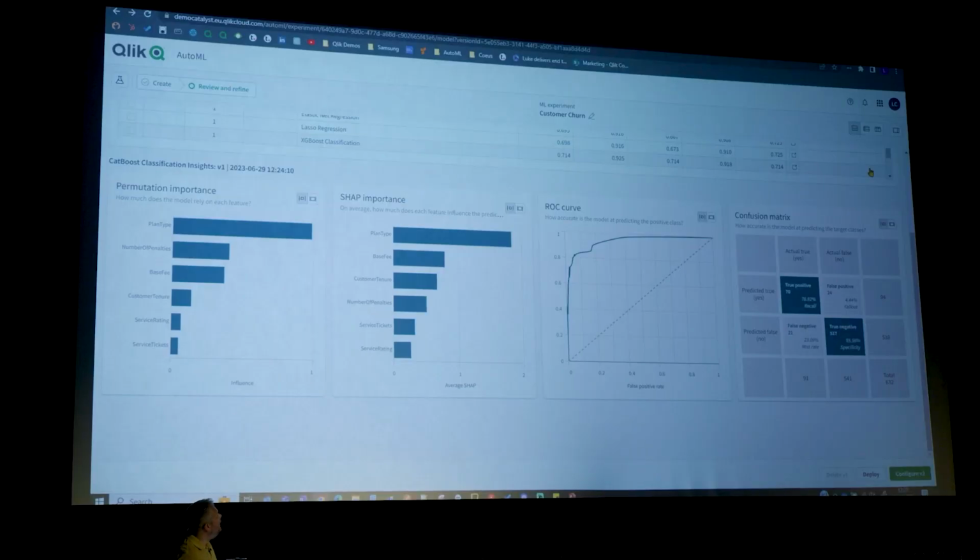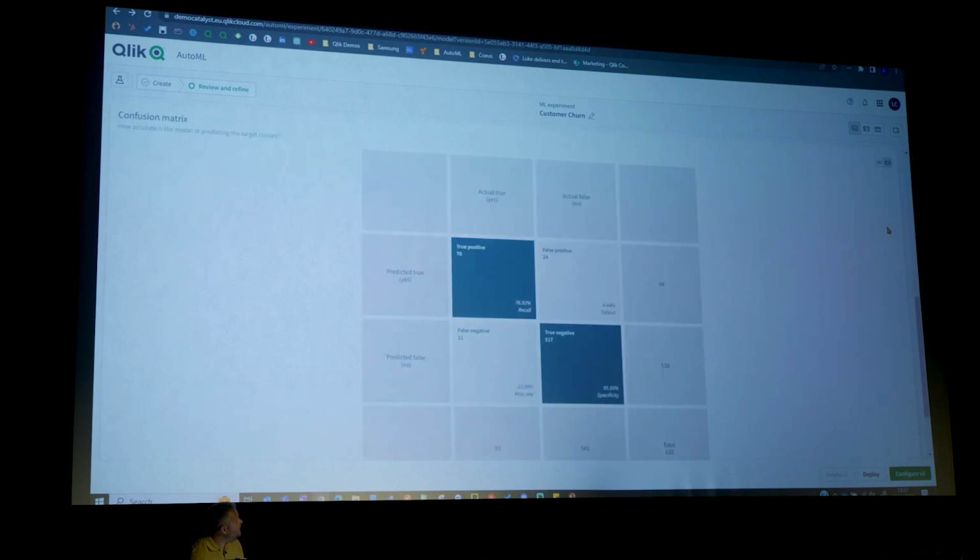The ROC curve on the right, on the third chart, gives an indication of accuracy. The dotted line represents a flick of a coin, a 50-50 chance, as if you were just guessing. But actually, this is a much more accurate model. And what the confusion matrix does here, if I expand this out, is indicate where the model